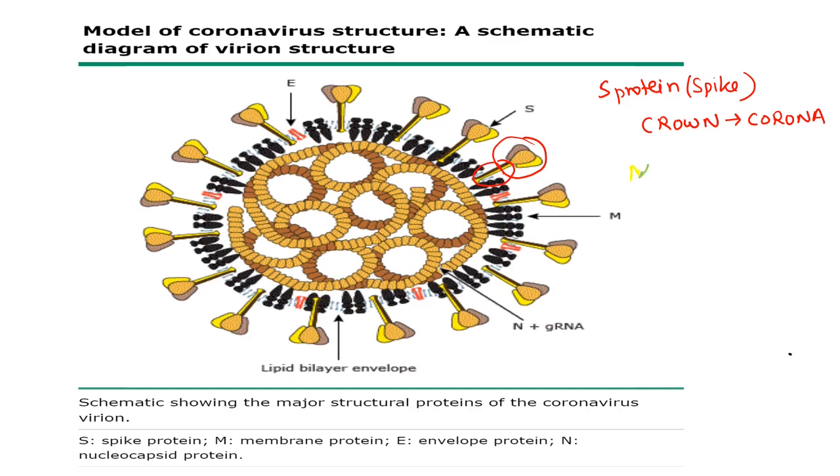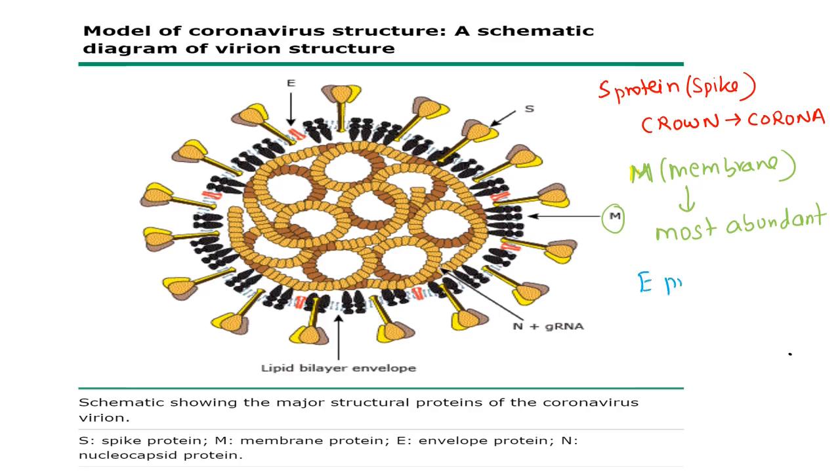Next, the M or the membrane protein. You need to remember the most important point: M is for membrane protein, and it is the most abundant protein of the four major proteins. Now, the function of this M protein, which you can see here, is that it plays a major role in the assembly of viruses. We'll see how it plays a role when we look at coronavirus entry into the host and its translation and transcription process. Next comes the E protein.